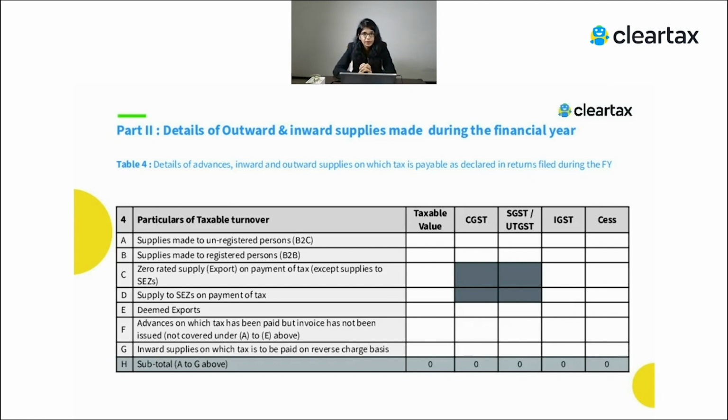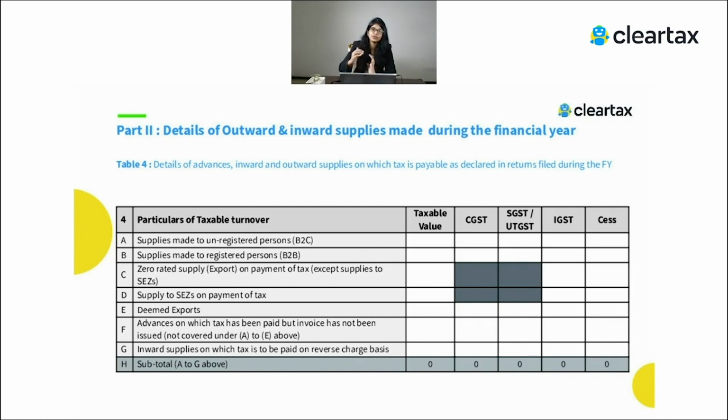If I talk about my outward liability, the first thing is where all this information needs to be shown. You have your books of account where you actually show your turnover and the liability. Second, you have your GSTR 1 where you show the outward supplies. And third is your GSTR 3B. There you also show your liability and pay the taxes to the government. 3B is the only form where you're actually making the payment to the government. So through 3B you make the payment, through 1 you declare the information, which is much more detailed, and in books it's the actual thing which actually happened, right?